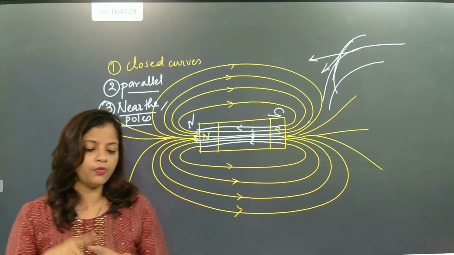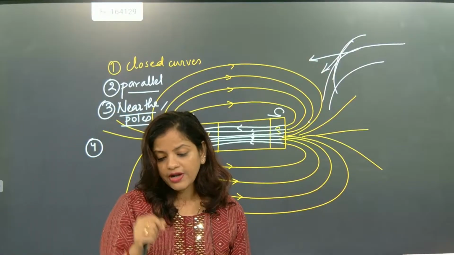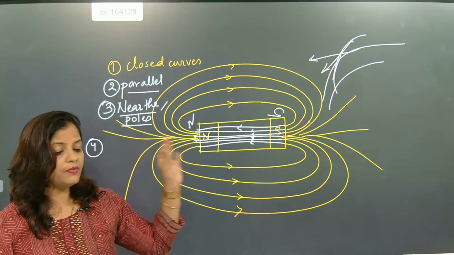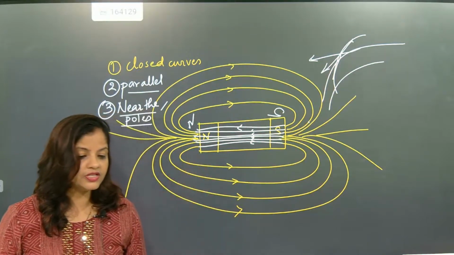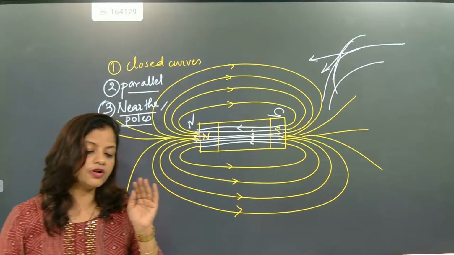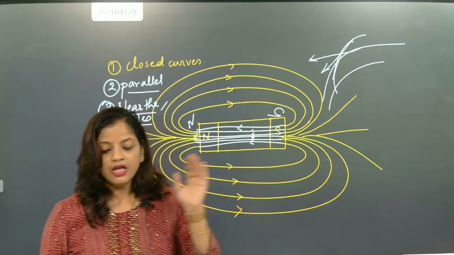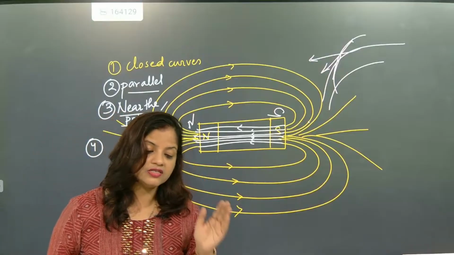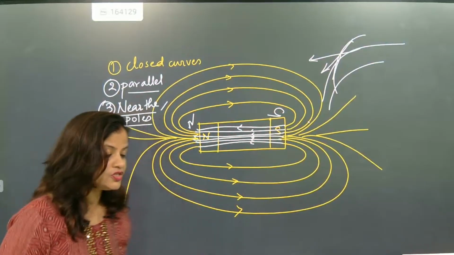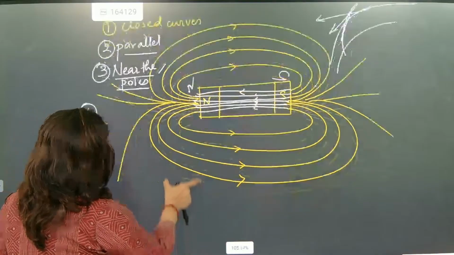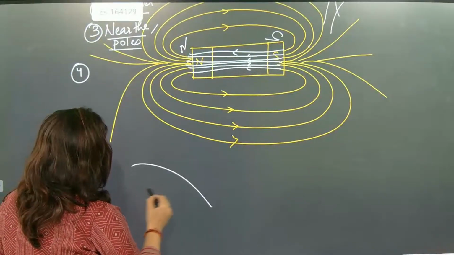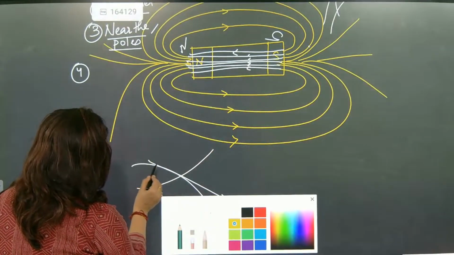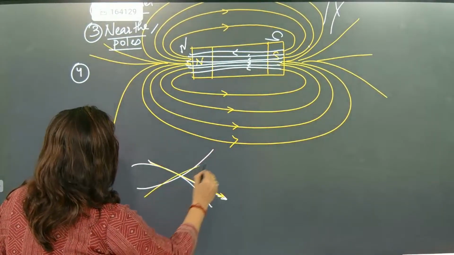And we know that at the point of contact, any point in a circle, we will be able to draw only one tangent. But here it will be giving how many tangents? It will be giving two tangents. That is not at all possible, and that is not at all good also. That's not direction specific. So 100% the answer here is the magnetic lines of force will never intersect each other, because the point of intersection of magnetic lines of force will generate two tangents. So here you see one tangent is generated, and here you see another tangent is generated.